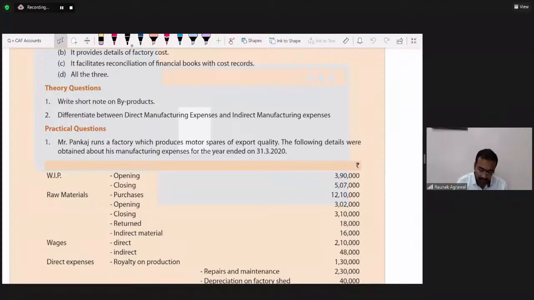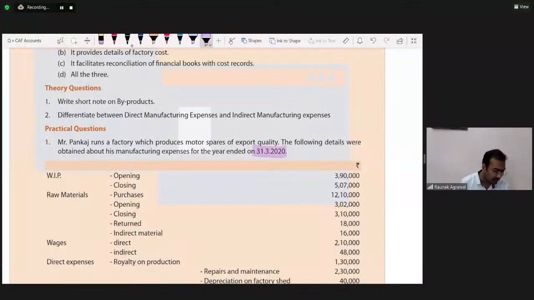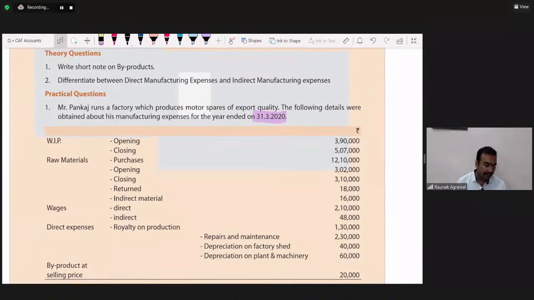The following details were obtained about his manufacturing expenses for the year ended 31st March 2020. So Mr. Pankaj is running a factory and the manufacturing expenses are given.